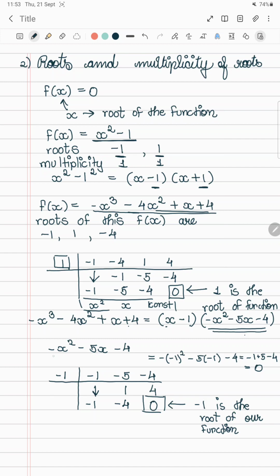So how do we write the factorized polynomial of minus x square minus 5x minus 4?